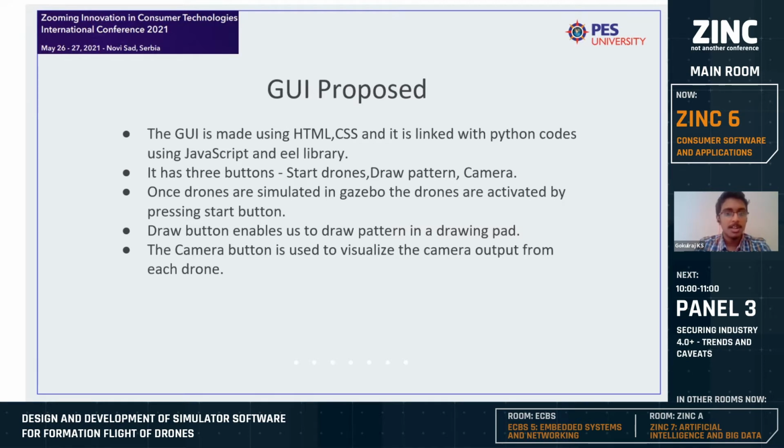Once the drones are simulated in Gazebo as shown in the previous picture, then you can click on the start drones button, which will initiate a service call, which will make the drones start and get ready, like turn on all the sensor functions.